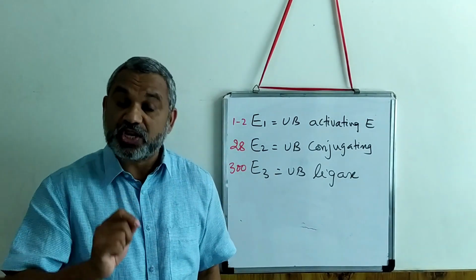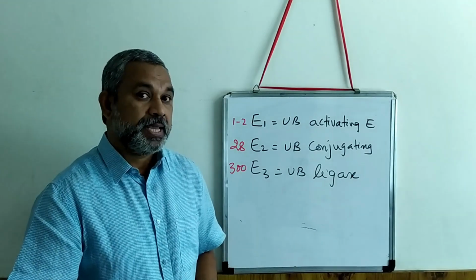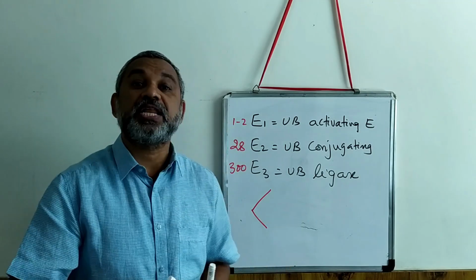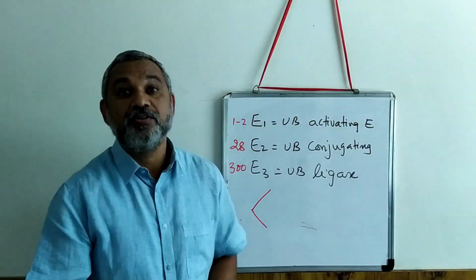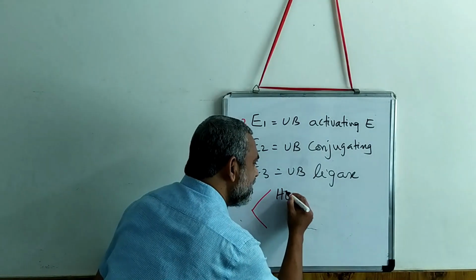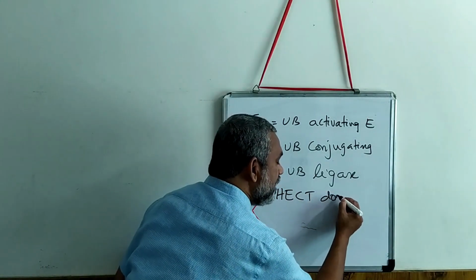Now you look at E3, which is a very crucial enzyme. There are two types of E3 identified. Which are the two types? One is the one containing a HECT domain.